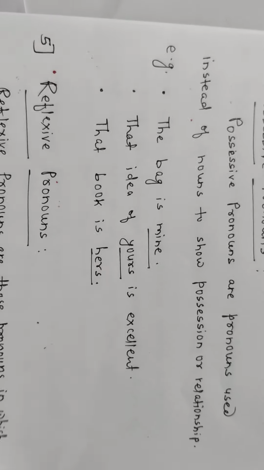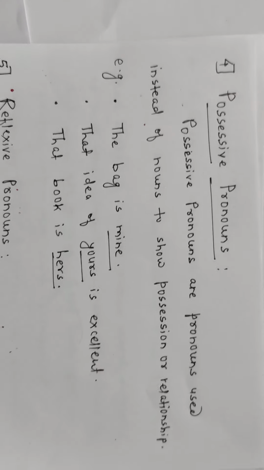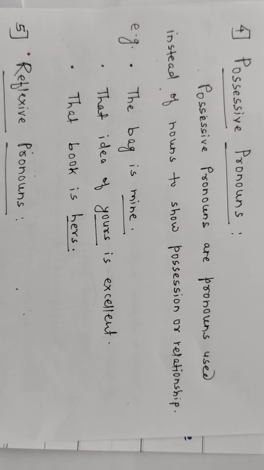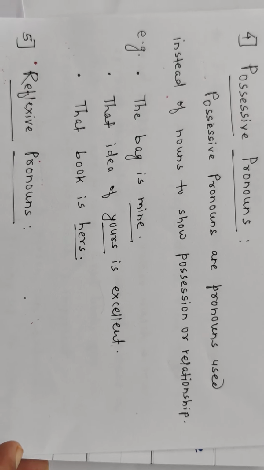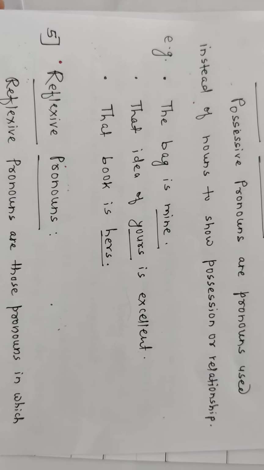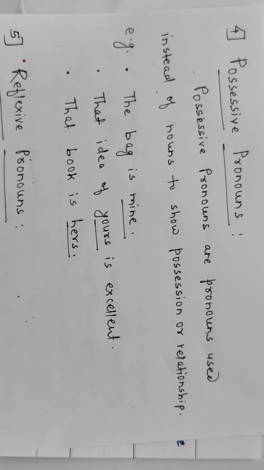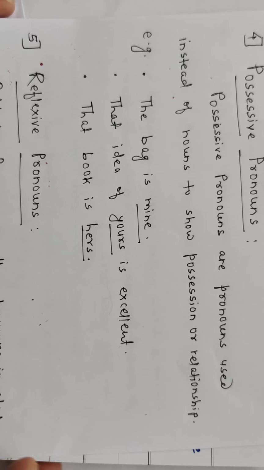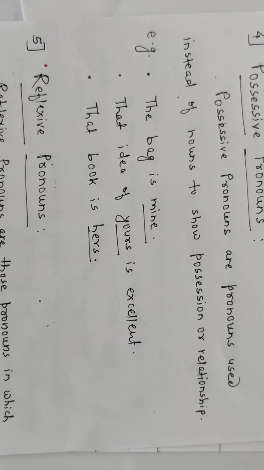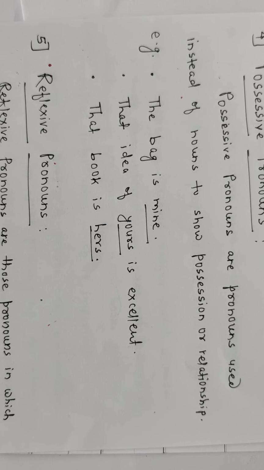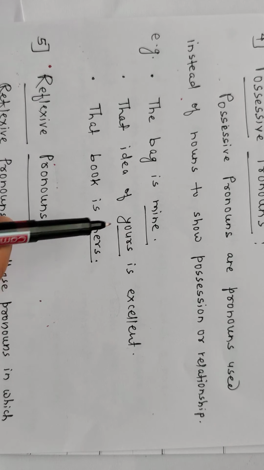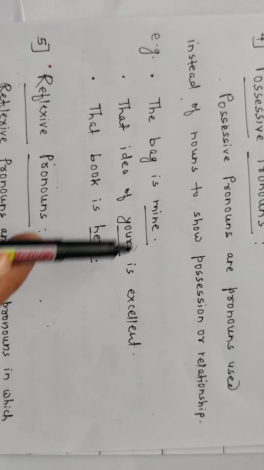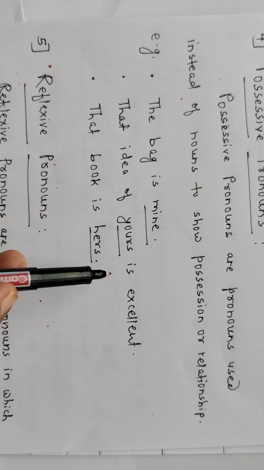Look here. Now possessive pronouns. Possessive pronouns are pronouns used instead of nouns to show possession or relationship. Look here: the bag is mine. That idea of yours is excellent. That book is hers. This means these pronouns are used instead of nouns to show possession or relationship.